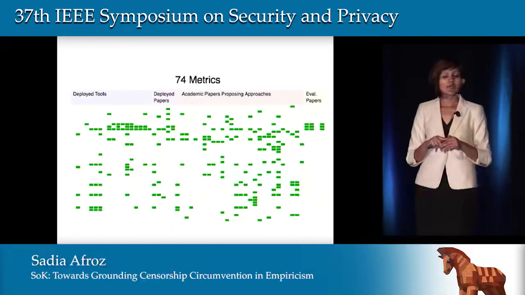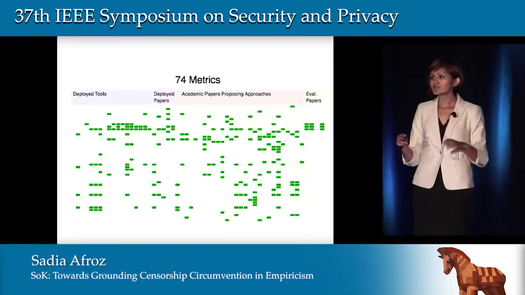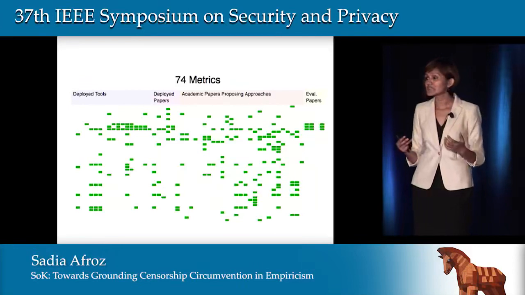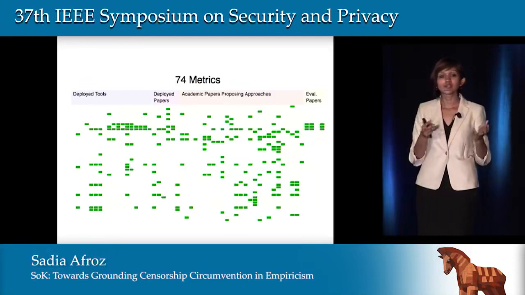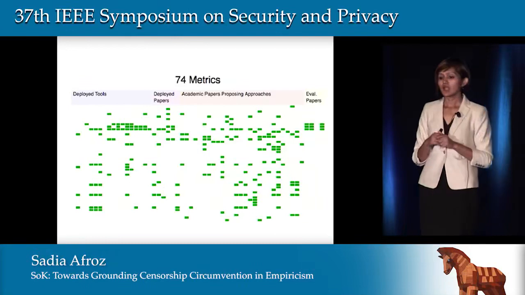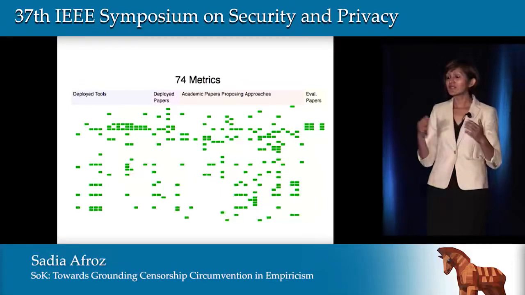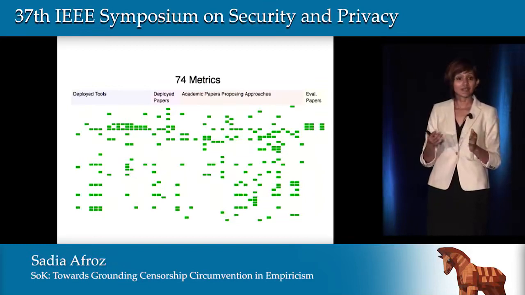So then we wanted to look at how the systems evaluate themselves to understand how well their tool will work in practice. For that, we looked at the evaluation criteria these systems use to evaluate themselves. In the 55 papers, we found 74 metrics that these tools use to evaluate themselves.